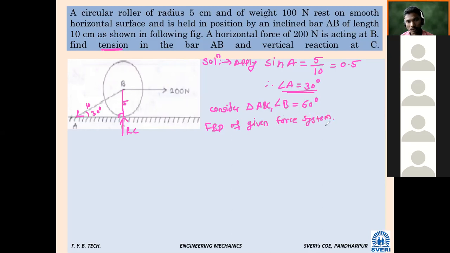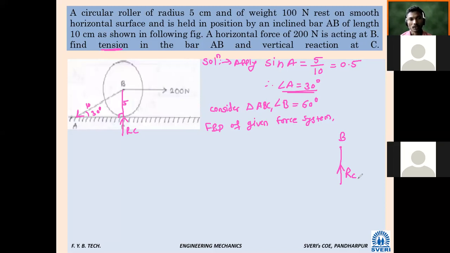here at point B, what will be the vertical reaction? Vertical reaction will be RC, like this. Only RC will be there, or do we also have to consider the weight? What is the weight of this roller? 100 Newton. Whether it will be downward or upward?